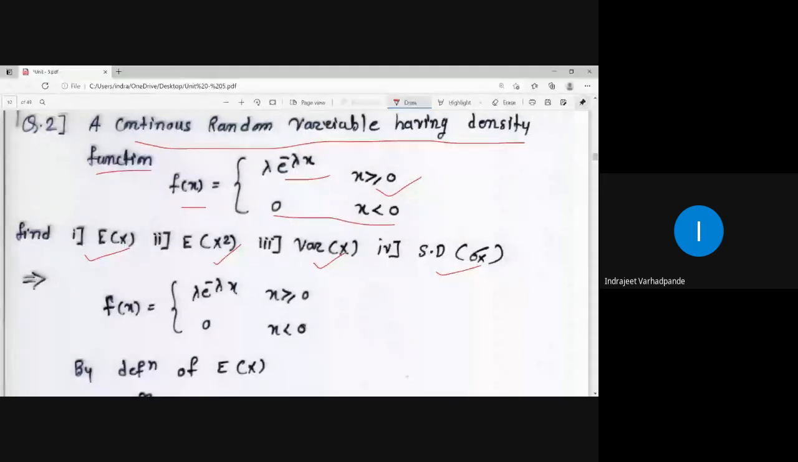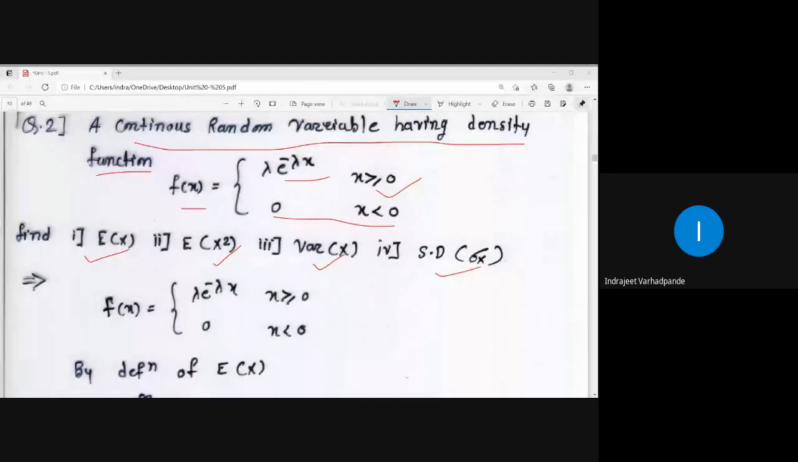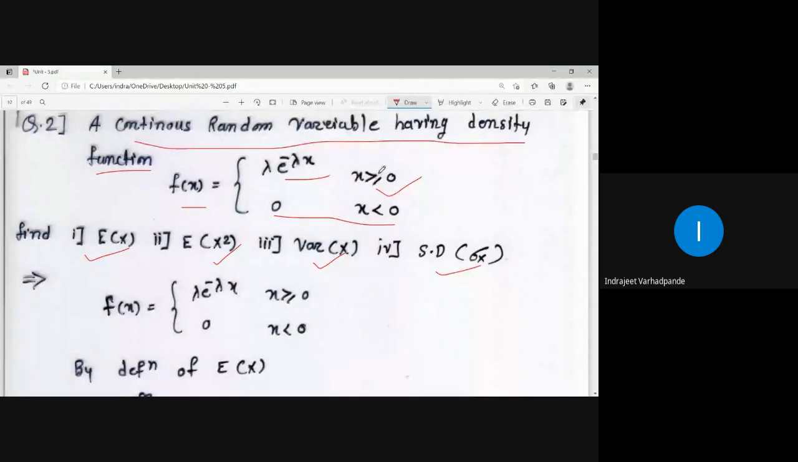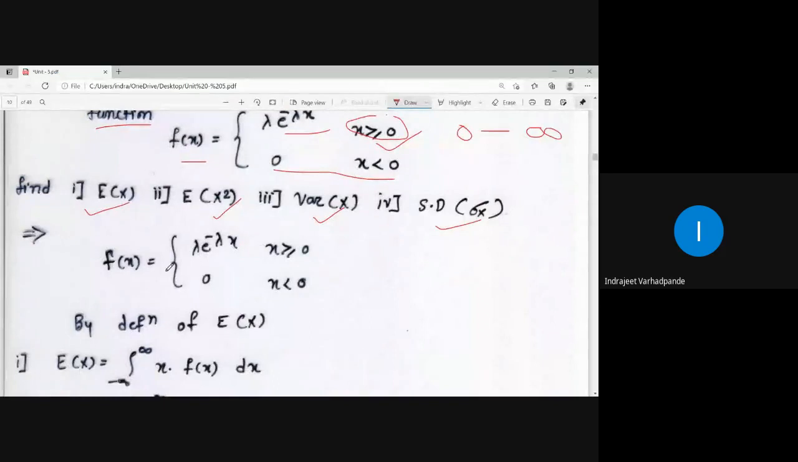Now, what will be the formula over here? The formula for the continuous random variable: expectation of x is given by the integral from minus infinity to infinity of x into f of x. But here, what is the starting range? x is greater than 0. Greater than 0 means from where to where is it going? From 0 to infinity. So how is my function defined? My function is defined as f of x equal to lambda e to the power minus lambda x.